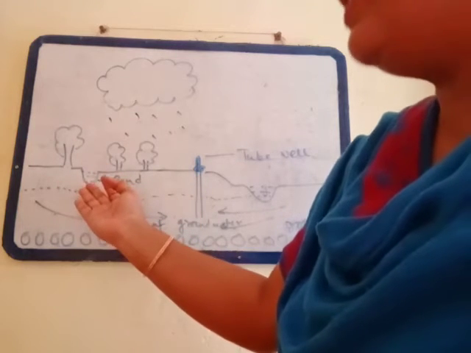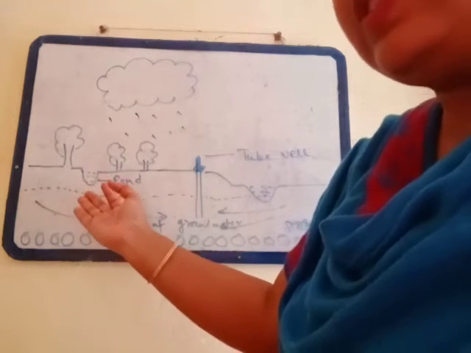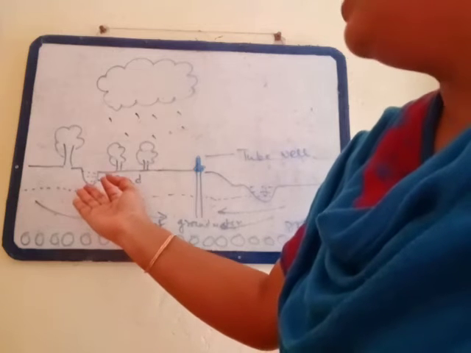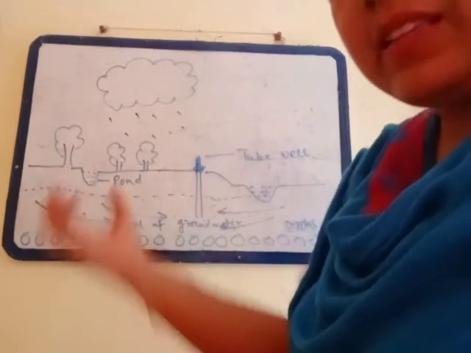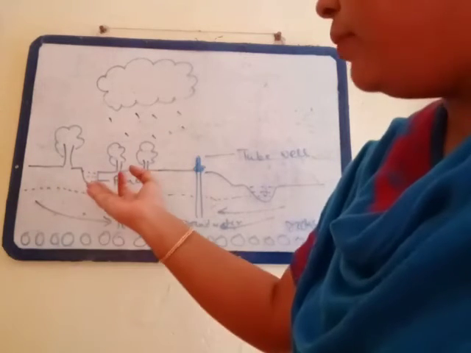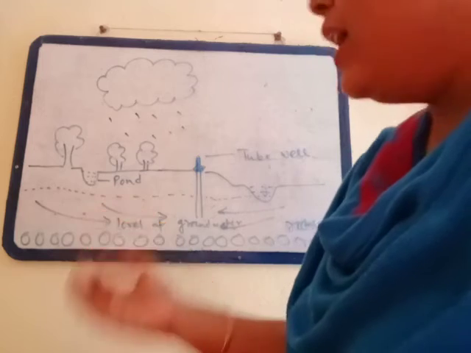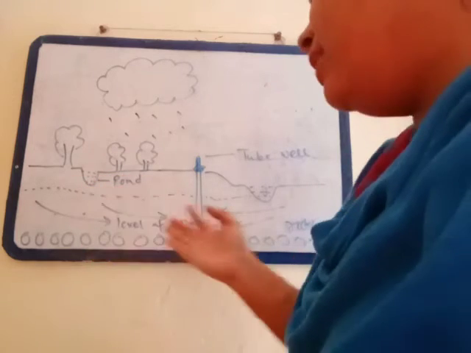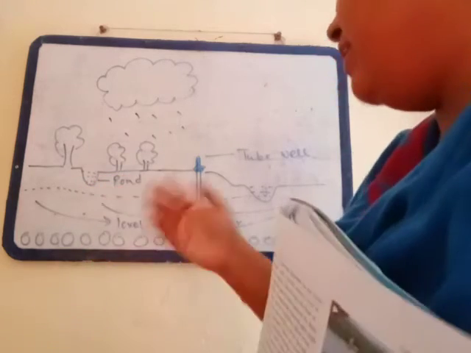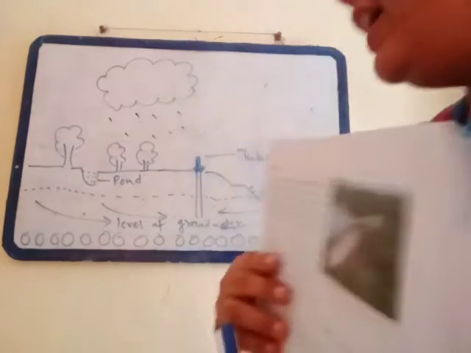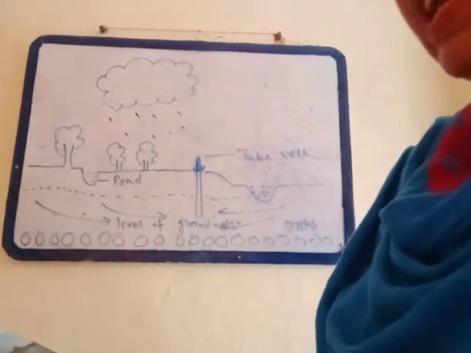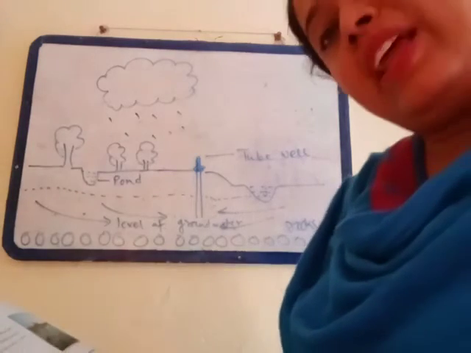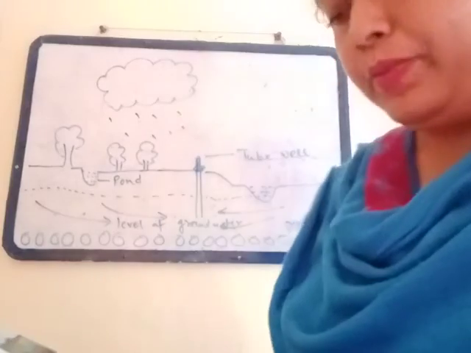This portion is also getting water from the pond, and the water is also adding to the level of groundwater. So ponds, lakes, streams and rivers are also helping to make the groundwater.